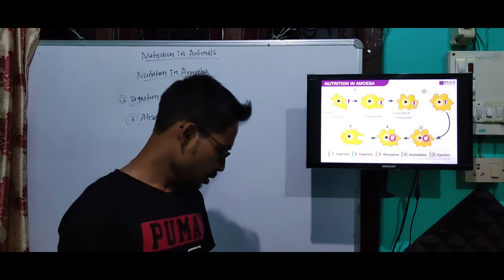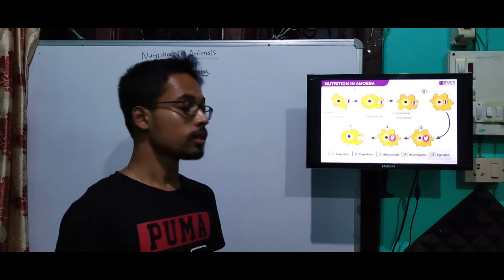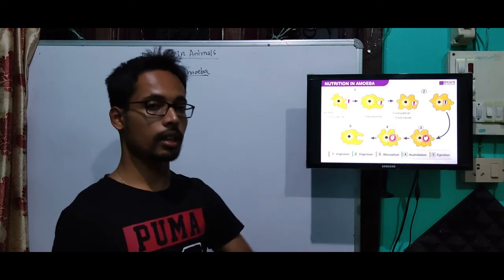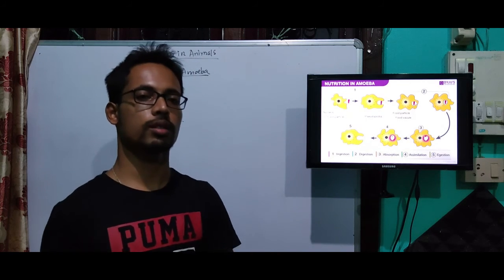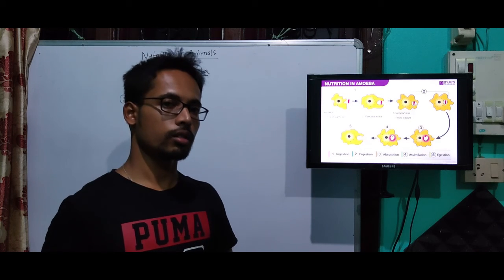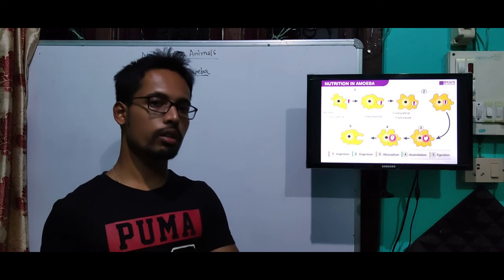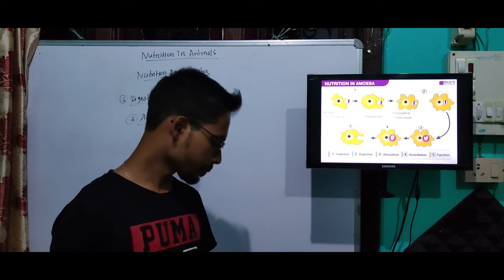Okay. So the amoeba consists of one cell. It does not require blood system to carry the digested food. Amoeba has only one cell, so it does not need any transport system to transport its food from one cell to another because it has only one cell.